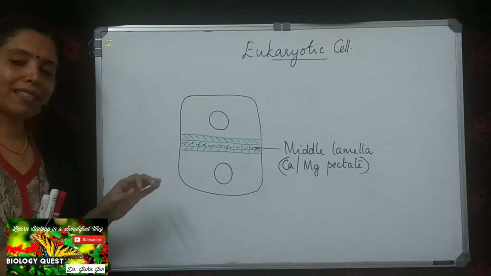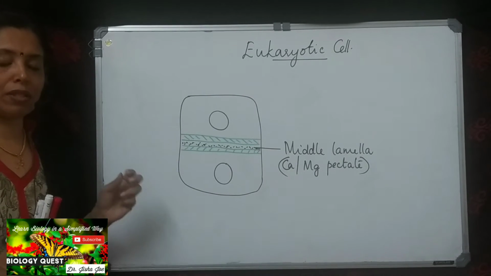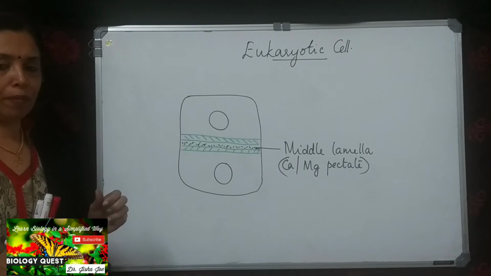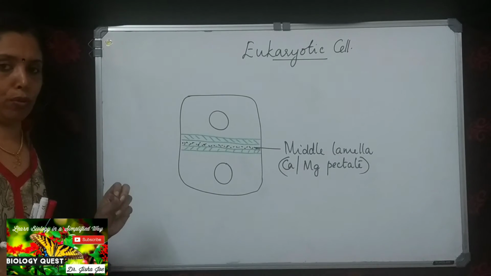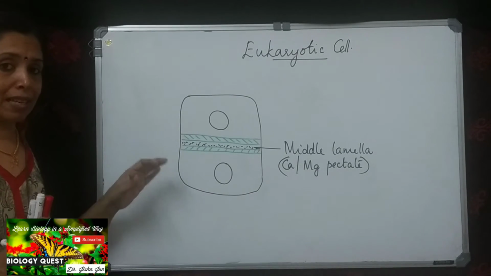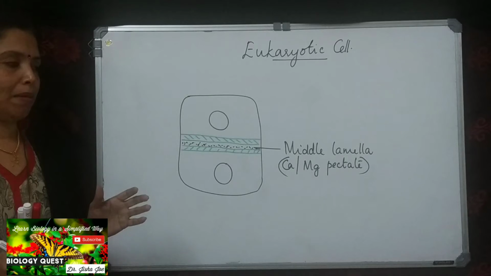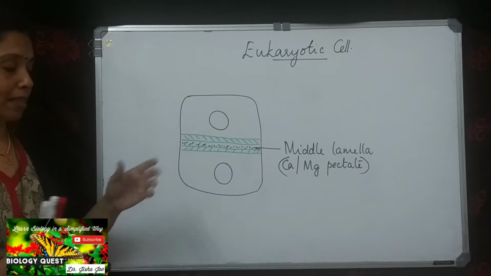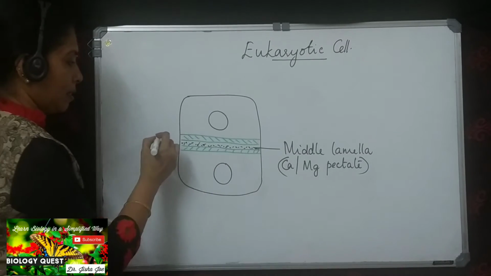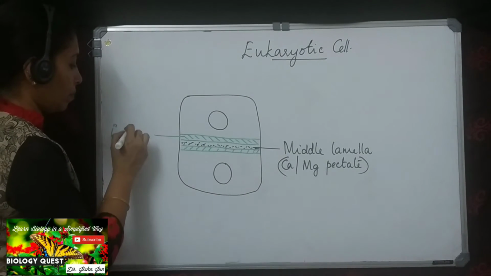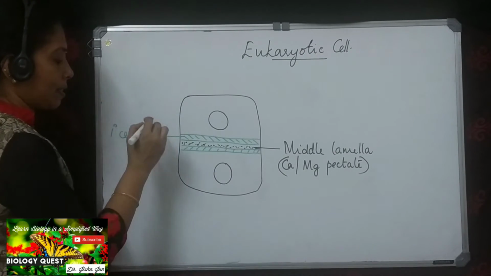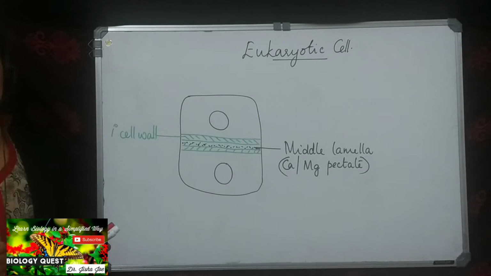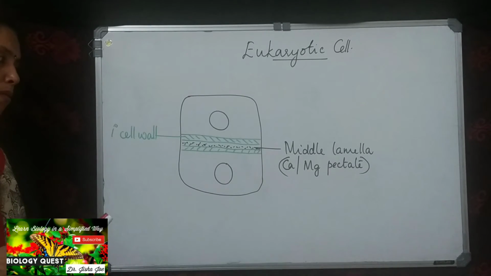So the cell wall that is seen in growing cells or the cell wall that is seen in meristematic cells is the primary cell wall. It is capable of growth. And where is it seen? On either side of the middle lamella towards the cytoplasm of the adjacent cells, you can see the primary cell wall. This wall layer is capable of growth and it is seen in growing cells. In meristematic cells, you can see the primary cell wall.